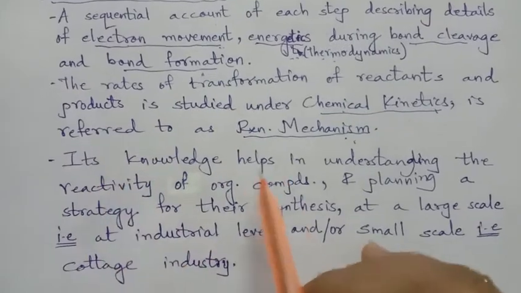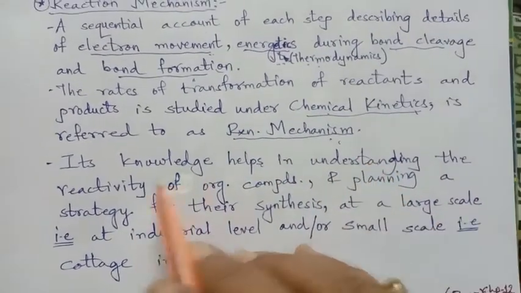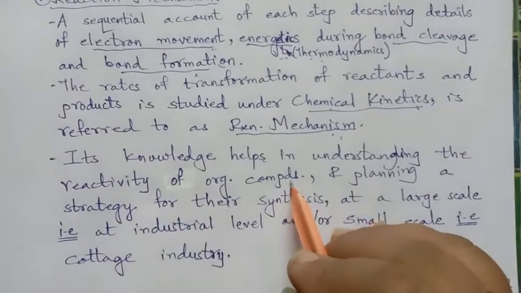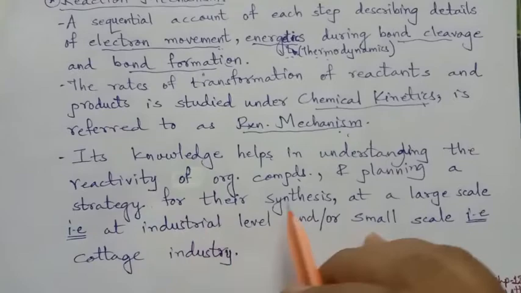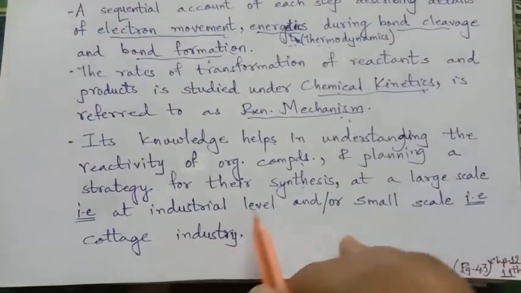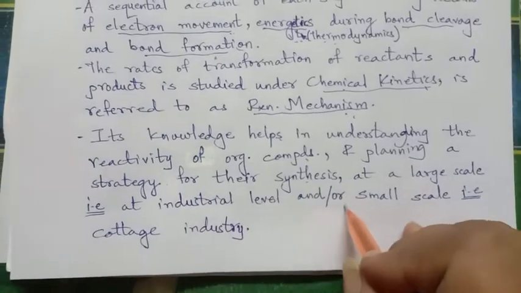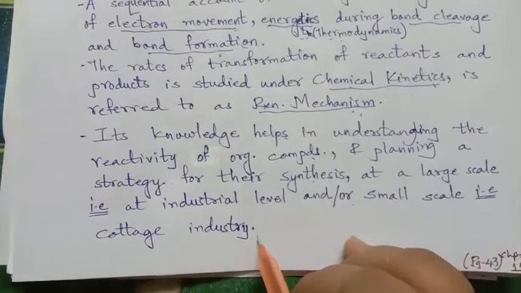So knowledge about the reaction helps in understanding the reactivity of organic compounds and planning a strategy for their synthesis at a large scale, that is at industrial level, or at small scale, that is cottage industries, right?